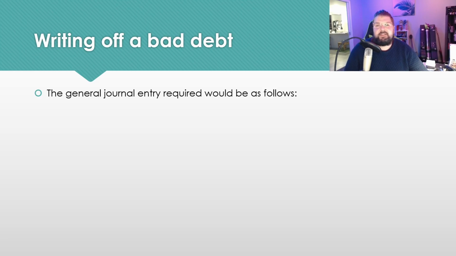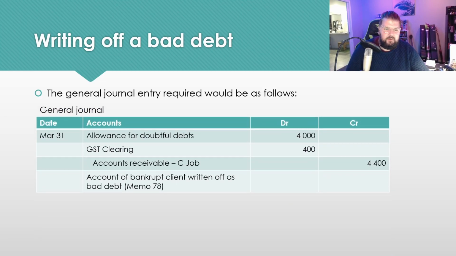So this is the general journal that we put in. We have our allowance for doubtful debts being reduced because we're using up that negative asset as we write off the account receivable. We reduce our liability of GST clearing because we no longer have to pay it. And also we write off that entire account receivable.